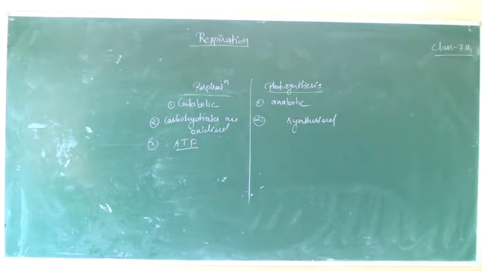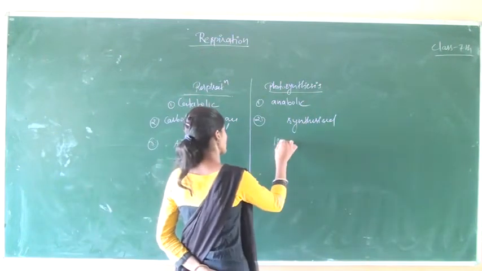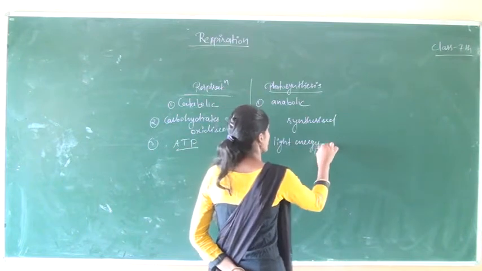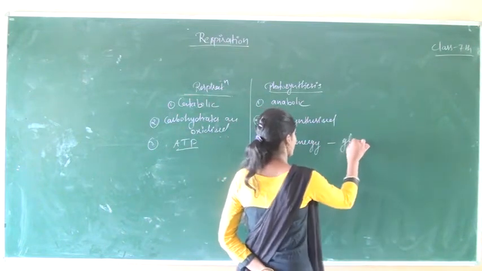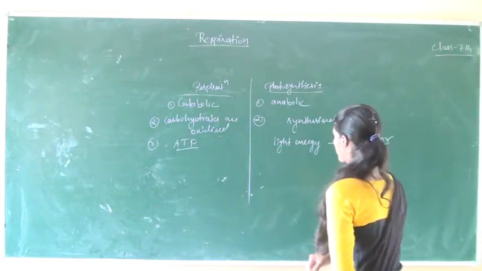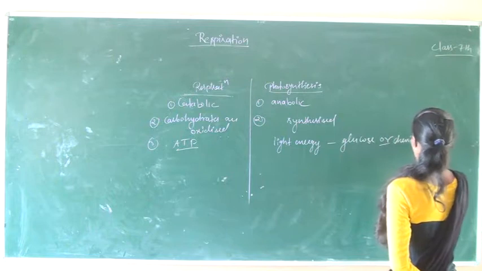But in photosynthesis, light energy is stored in the form of glucose, or chemical energy.